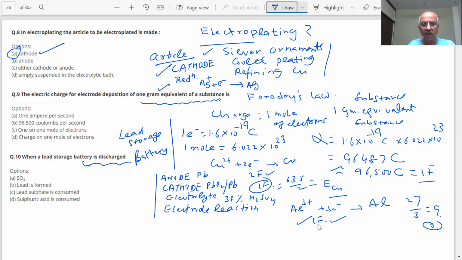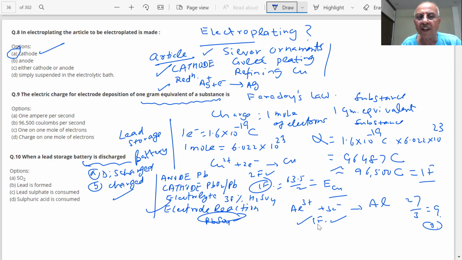When these reactions are known, sulfuric acid is consumed and PbSO4 is formed. That PbSO4 gets deposited on the two electrodes. That is why it can be discharged and charged again. The substance produced, PbSO4, gets deposited at the electrode and doesn't go out; otherwise you would not be able to charge it. We must understand everything when we write it. Student, the correct answer is D.